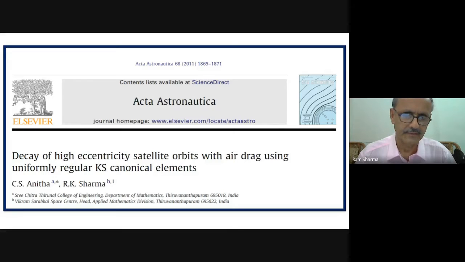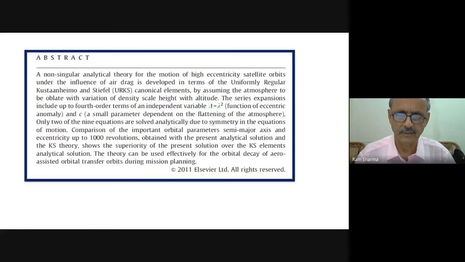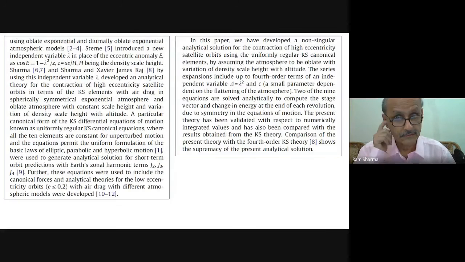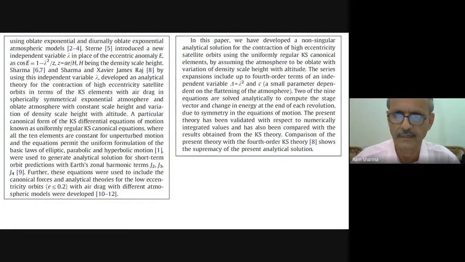There is an improvement with this. With that aim only we started this work, because when we saw that canonical variables do better in all accurate calculations than the other theories for circular or near circular orbits, we thought it should do so for elliptic also. Again, as in the earlier time for KS variables, we have used another variable lambda, and C is a parameter which depends upon the flattening of the atmosphere. That is the same parameter which we have been using.